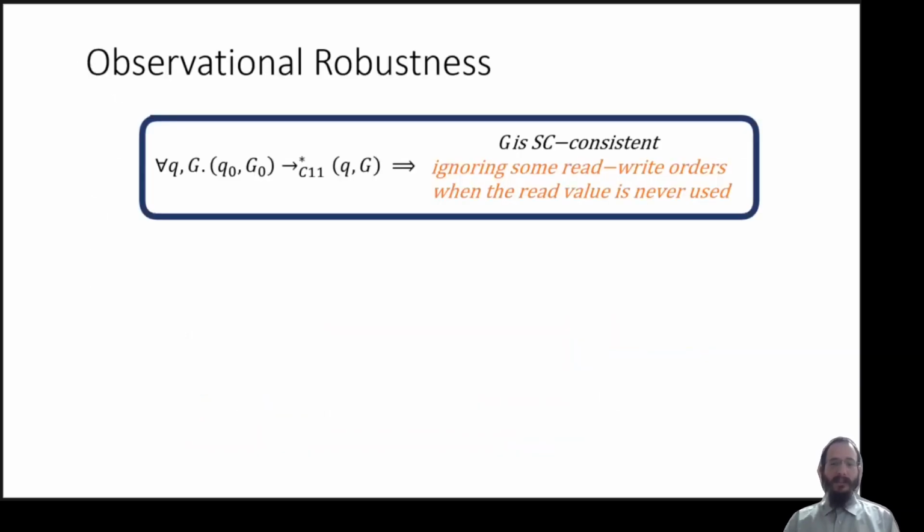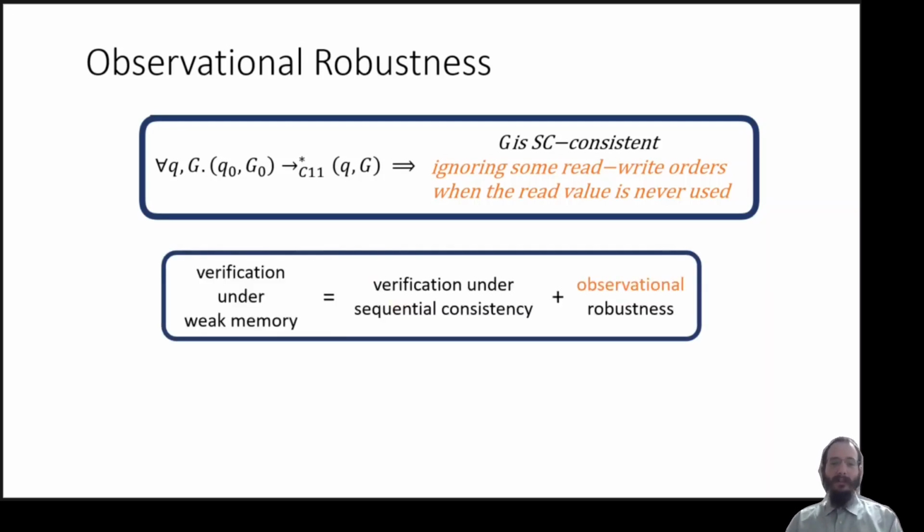And this leads us to our second main contribution, which is a weaker notion of robustness. The formal definition is available in the paper, and here I just give you the intuition, where all the graphs that are reachable by the program under C11 are SC consistent if we ignore some read-write orders when the read value is never used. And for those of you who know the model, it means that we only consider FR edges that start from a read that has an outgoing dependency.